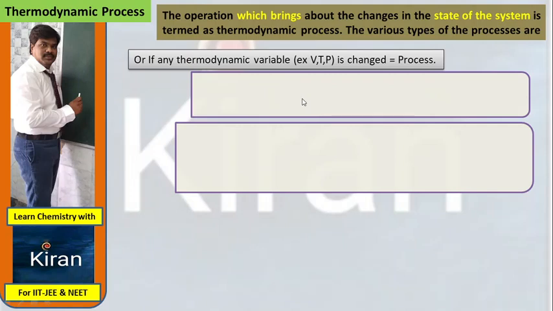Simply, mathematically, process means, keep it in your mind, change of any one of the thermodynamic variables, either volume, temperature, or pressure. If you change any of these, the system is under process. Isothermal process. Iso means same, thermal means temperature. So a thermodynamic process carried out at constant temperature is known as an isothermal process.